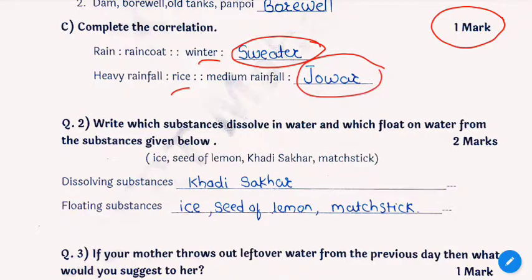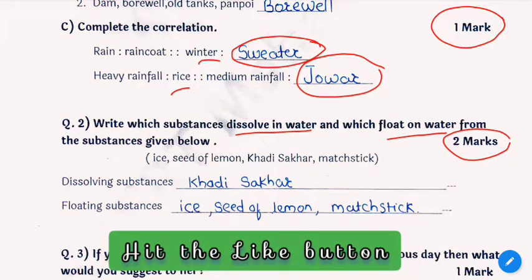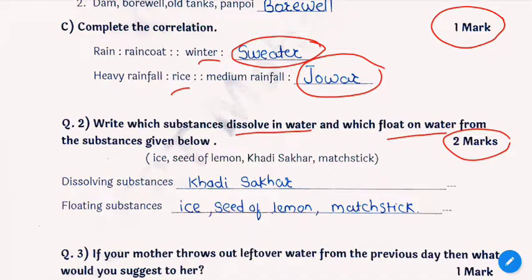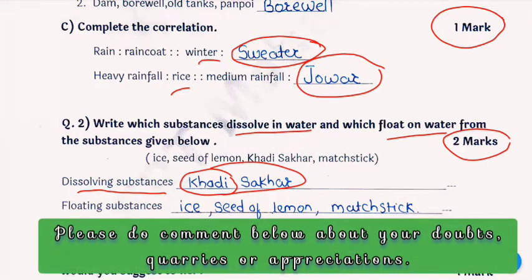Now question number 2. Write which substances dissolve in water and which float on water from the substances given below. It has 2 marks. Here some substances are given. You have to classify them into water soluble and water floating. So dissolving substances are khadi sakhar or khadi shakkar. Floating substances are ice, seed of lemon, matchstick.